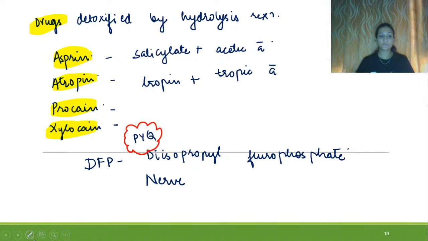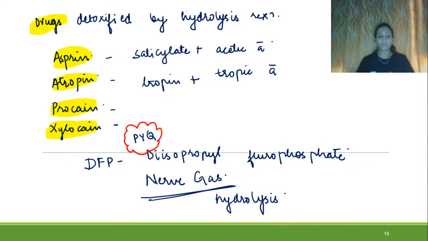It was a famous PYQ as well. It is also detoxified by hydrolysis. So diisopropyl chlorophosphate is detoxified in phase 1 with the help of a hydrolysis reaction, right?